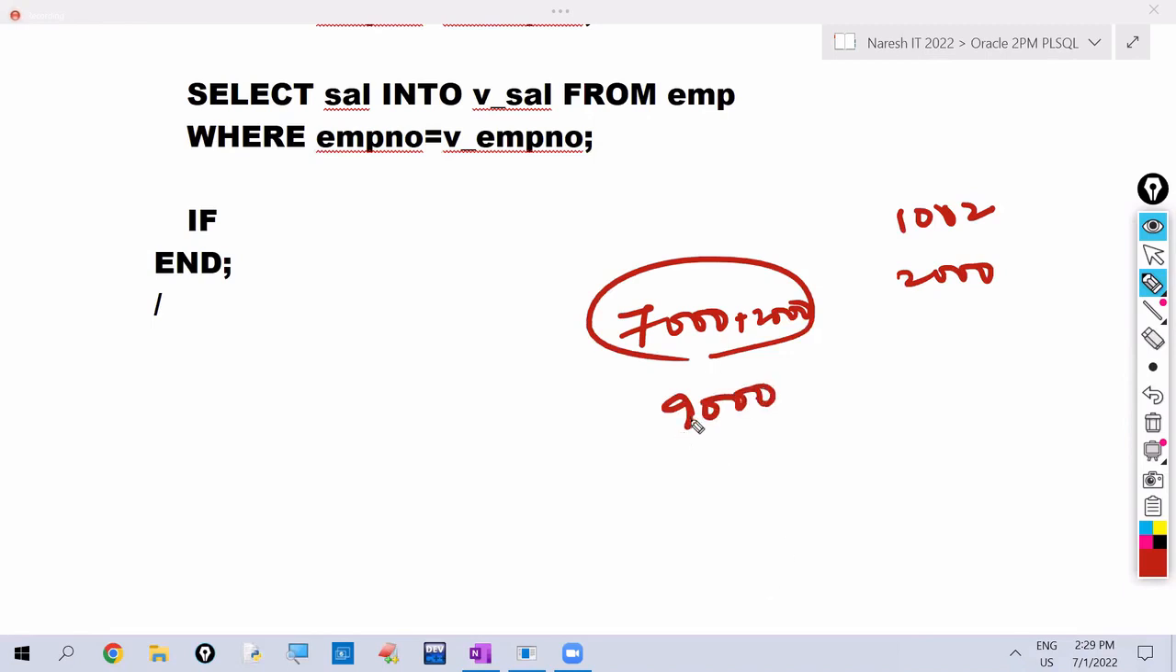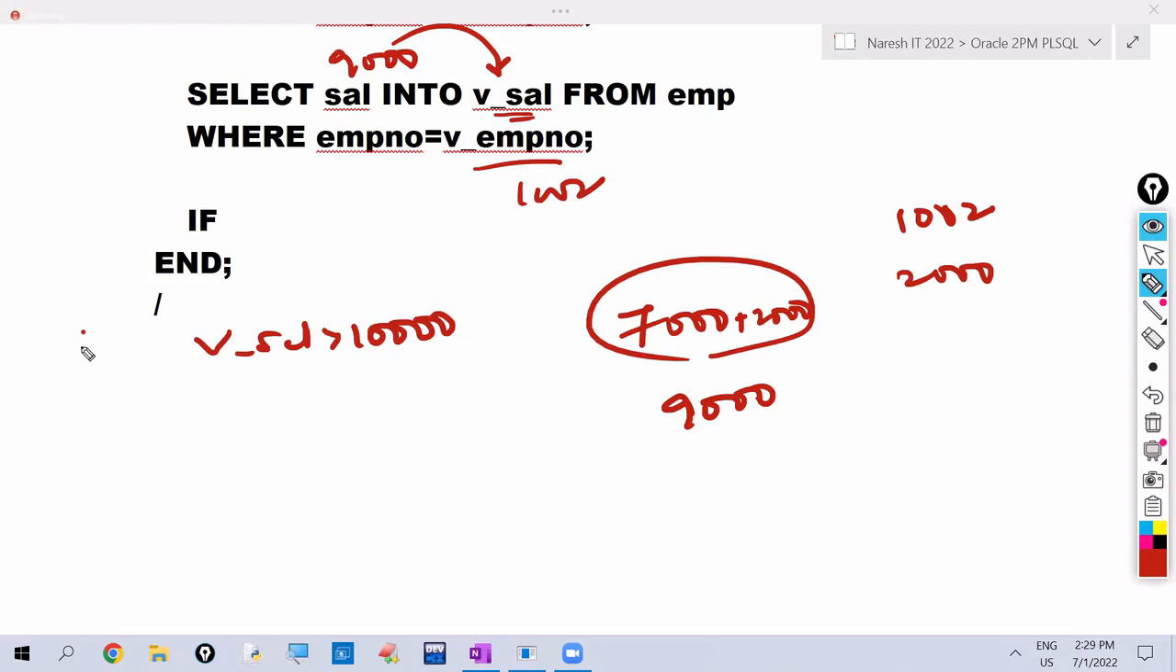So now this value will be retrieved here. The 1002 employee salary is 9000. That will be copied into V_salary. Now check whether the V_salary value is greater than 10,000 or not. If this condition is true, we have to cancel the action. After increment, we are capturing the salary here. If salary is greater than 10,000, we have to cancel it.